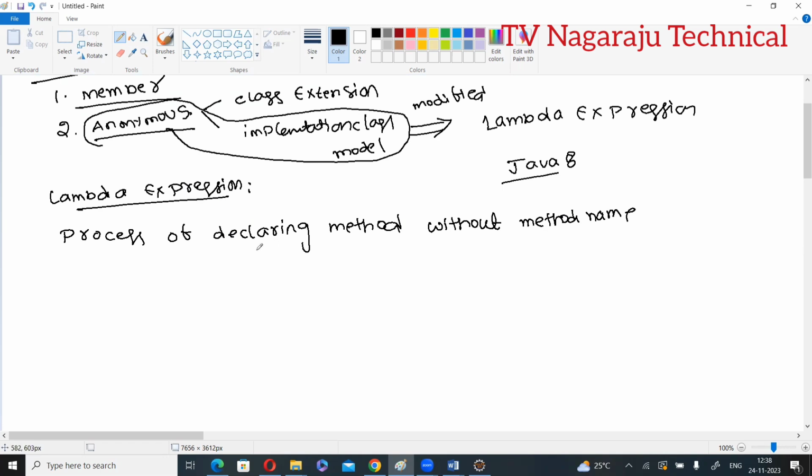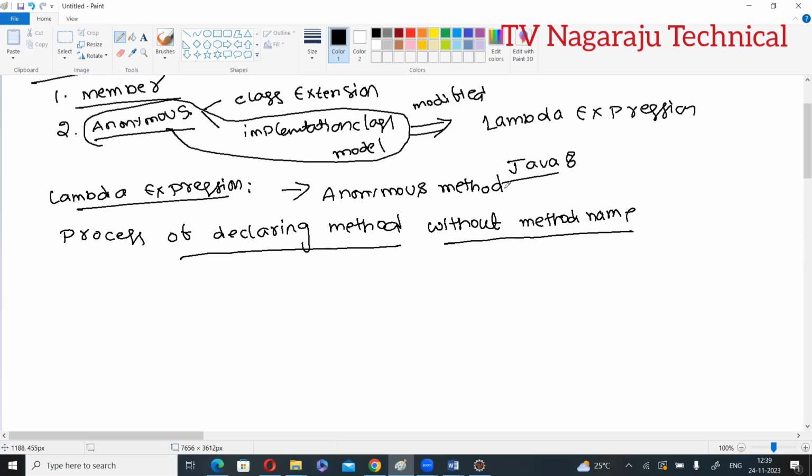Suppose in your program you have a method; declaring the method without a method name is called a Lambda Expression, and it is also called an anonymous method.